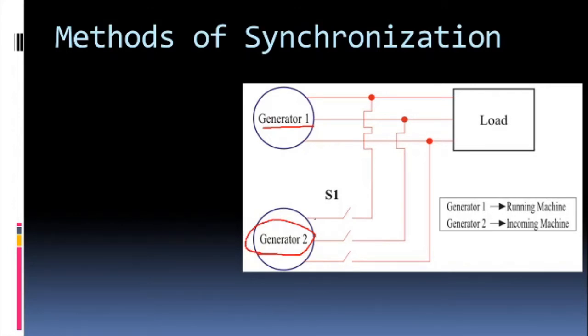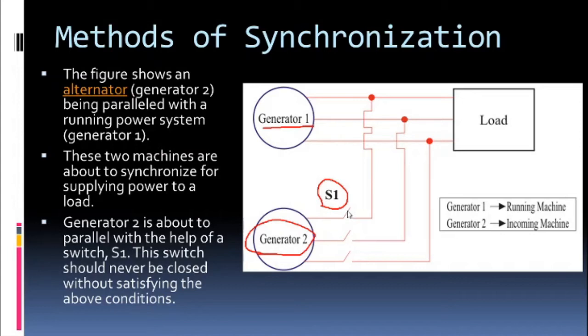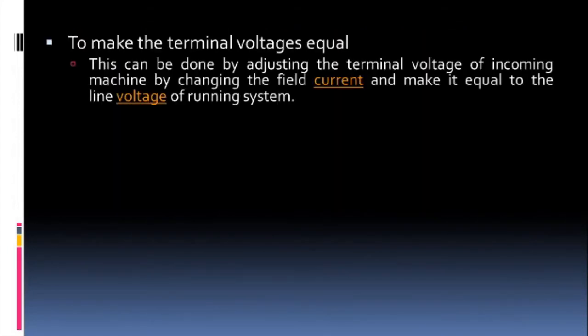ठीक है. So when you want to connect, see the keys are open. S1 is nothing but the switch. When you will close this switch, then only the generator 2 will be into the system. It will be connected in parallel with the generator 1. So for that we need to close this switch S1. लेकिन ऐसा नहीं कि लेके गए generator को और directly switch close कर दिया. You have to first of all verify that all the conditions are met. So we need to check then how to satisfy all those conditions. So let's check how those conditions are checked.